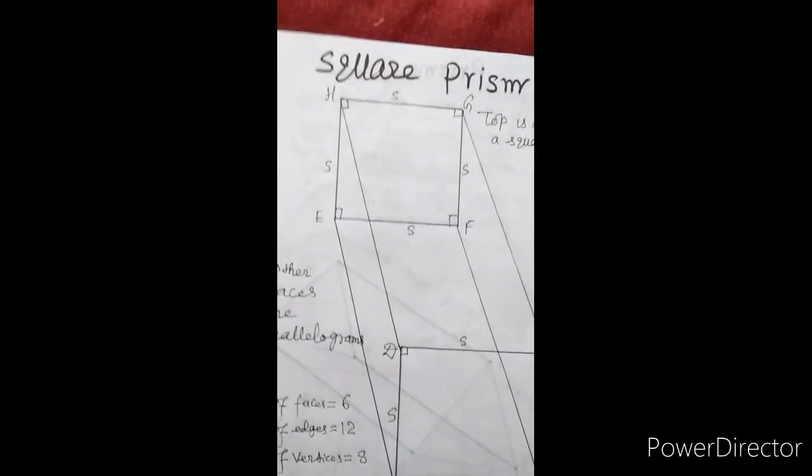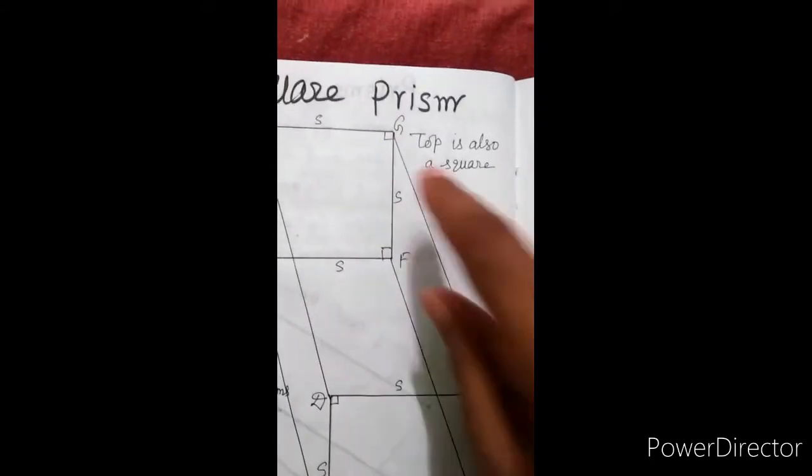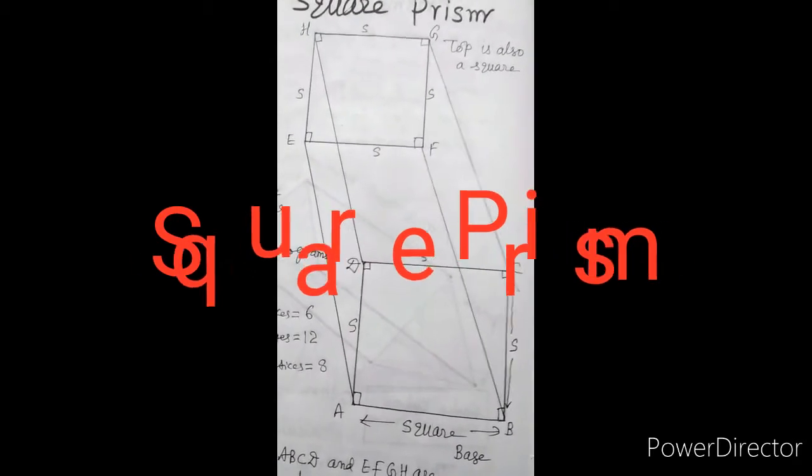Now, a square prism. This is the top, which is a square, and this is the base. ABCD is the base, which is a square. Its top is also a square, as well as its lateral faces or other faces are parallelograms. Its base and top are congruent squares.